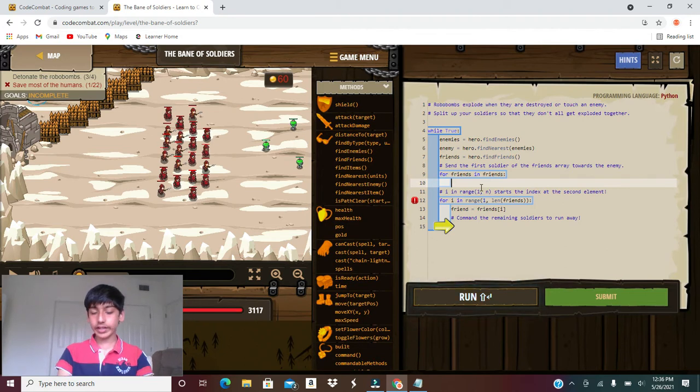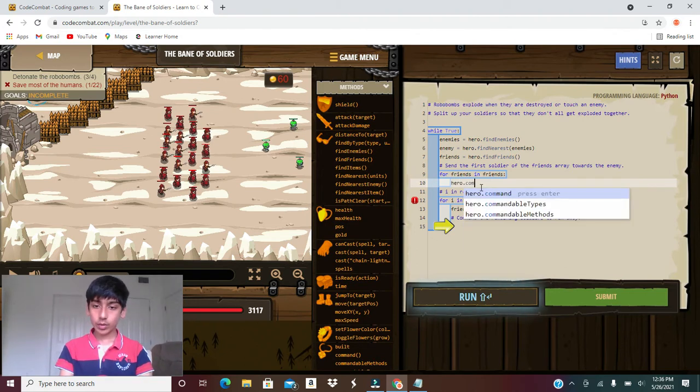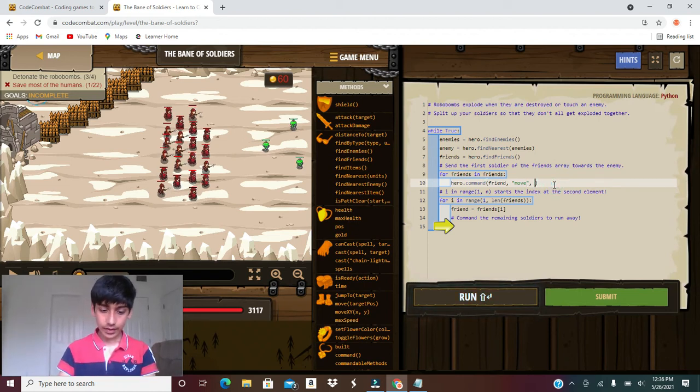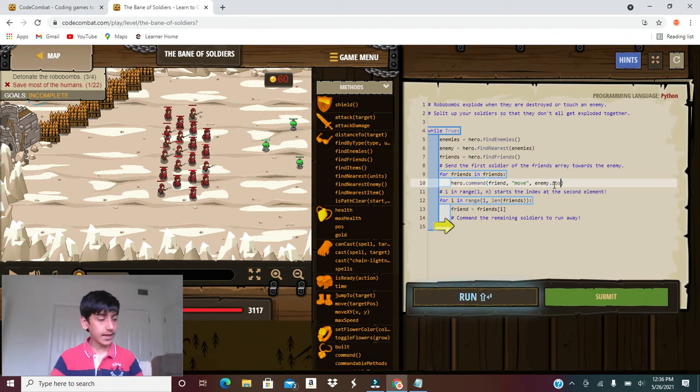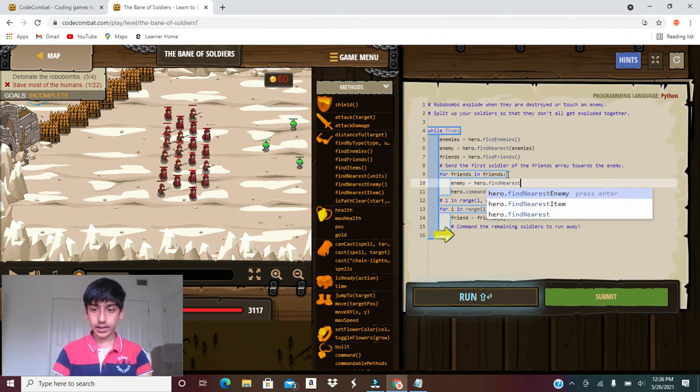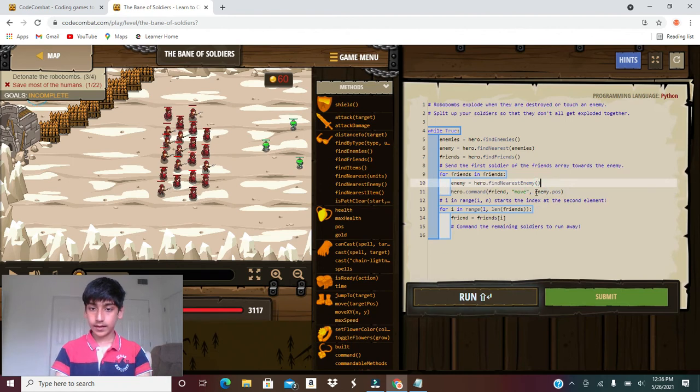So for friend in friends, hero.command friend to move to enemy.pos. So we ask him to move to the enemy.pos, like the enemy's position. After that, we make a variable enemy equals hero.findNearestEnemy, and that's our enemy variable.